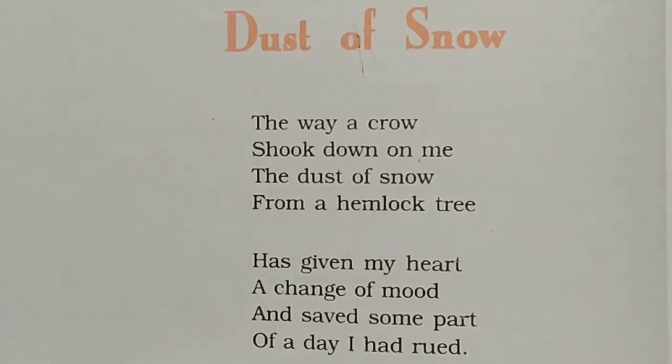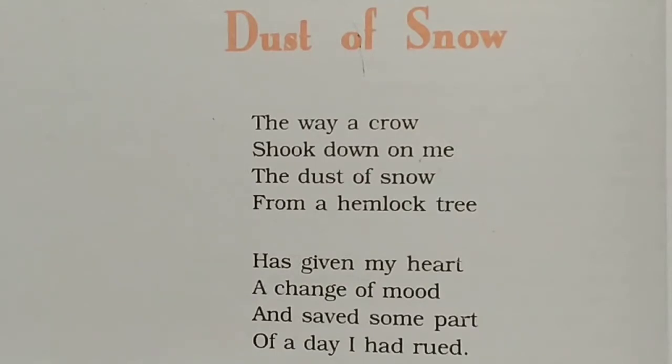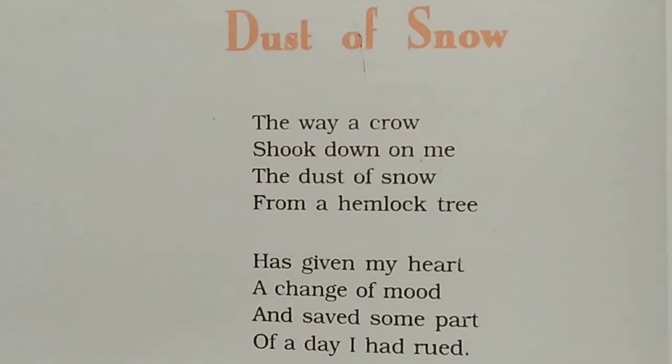So students, in the previous class, I explained to you the rhyming scheme and the rhyming words of a poem, and how you find them. Here you see that me is rhymed with tree and mood is rhymed with rued. Means the last word of the second line is rhymed with the fourth line. The last word of the first line is rhymed with the last word of the third line. Crow, snow, heart, part. So the rhyming scheme of that poem is AB, AB.